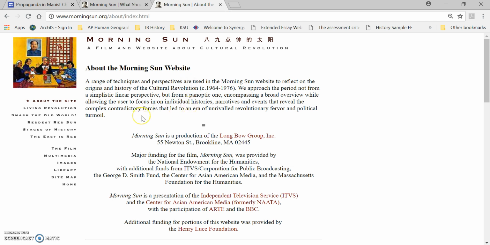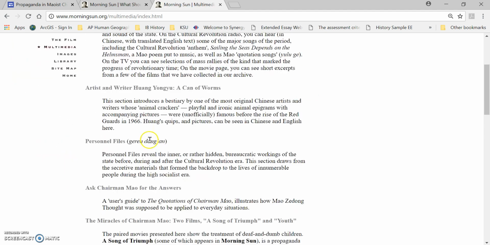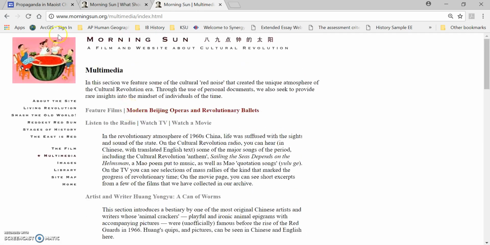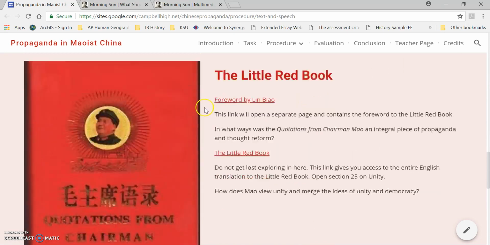In Morning Sun itself, in the website, if I need to send you here instead, we can come into Multimedia. When we come into Multimedia, we'll scroll down, and then there's a link right here called Ask Chairman Mao for the answers. So that's the first of the site's options that I want to show you.